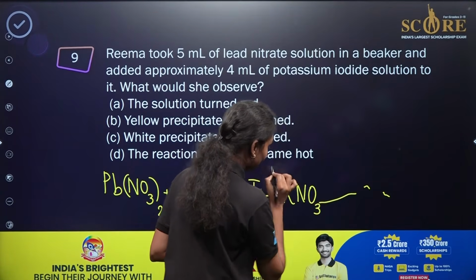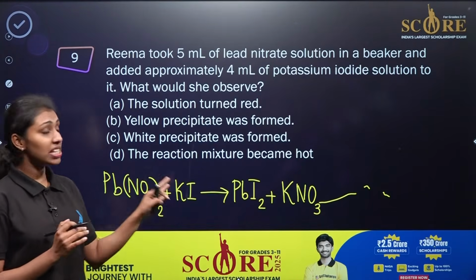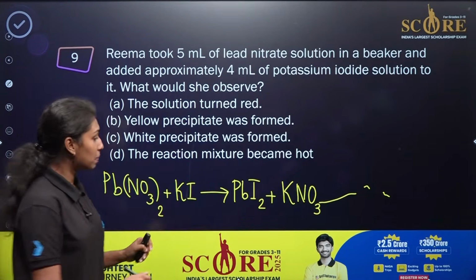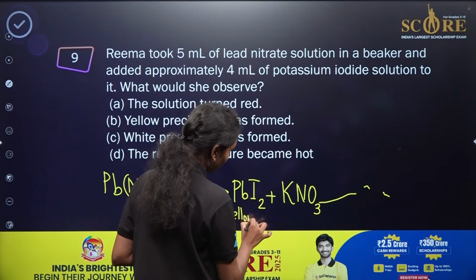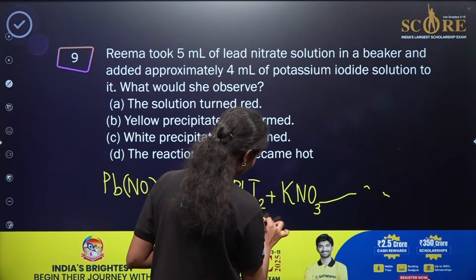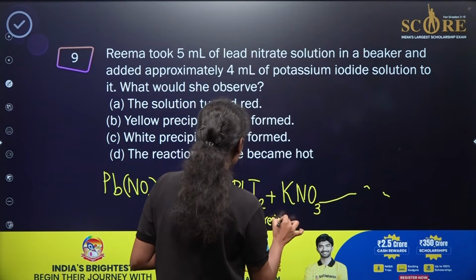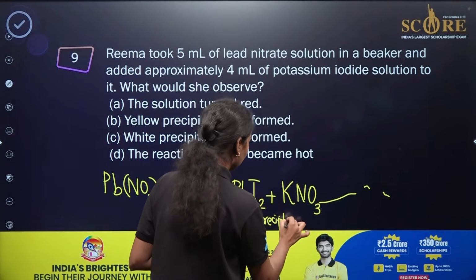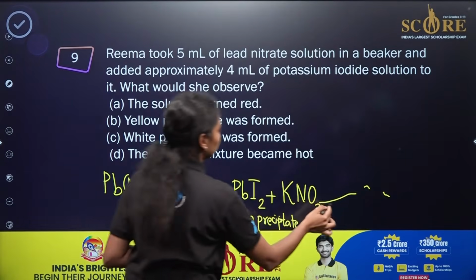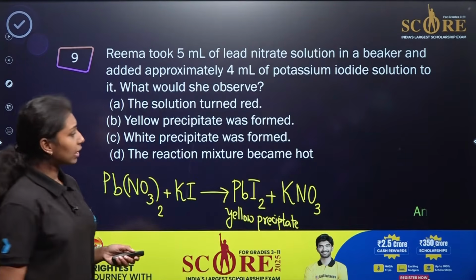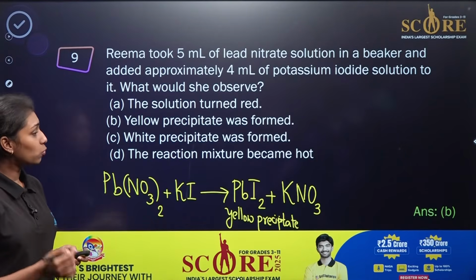In the experimental observation, you can see that the solution will change to a yellow precipitate of PbI2. This will be forming a yellow precipitate of lead iodide, right? So what will be our correct answer here? Option B will be the correct answer. Yellow precipitate was formed.